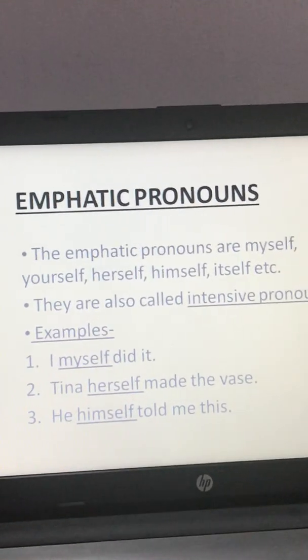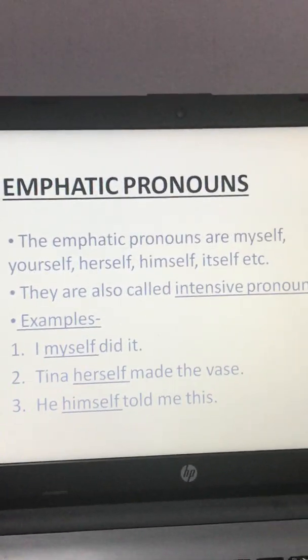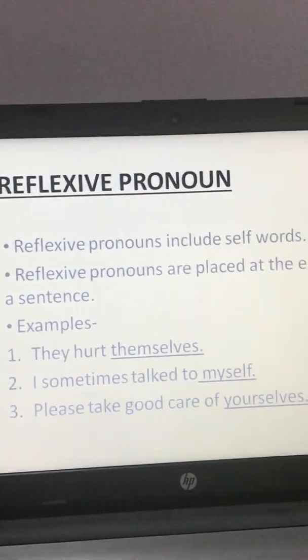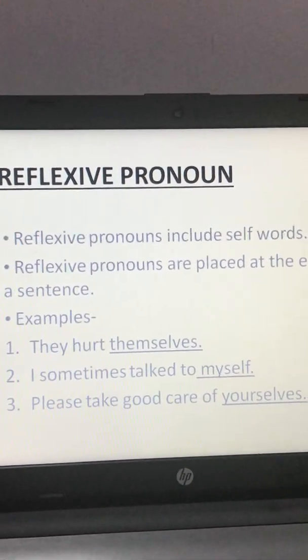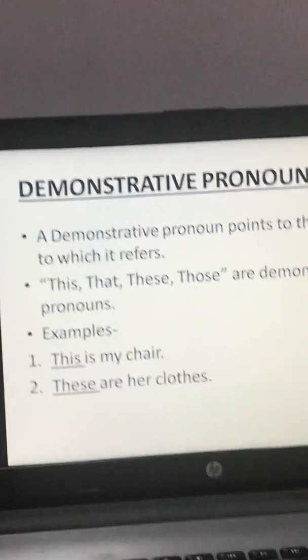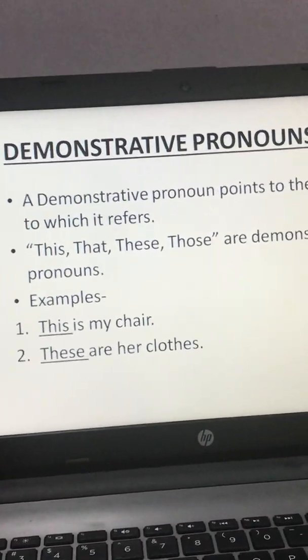Next, emphatic pronoun, it includes self words but it is placed after the subject. Reflexive pronoun, it also includes self words but it is placed at the end of the sentence. Demonstrative pronoun, it includes words like this, that, these, those.